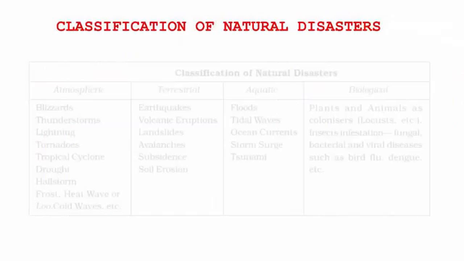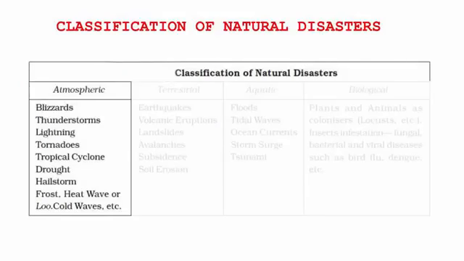So now we'll try to understand the classification of natural disasters. The first one is the atmospheric disasters. You see all the names under it: blizzards, thunderstorms, lightning, tornadoes. All of these are caused in the atmosphere. So atmosphere is nothing but below the sky and above the ground. So remember it this way.